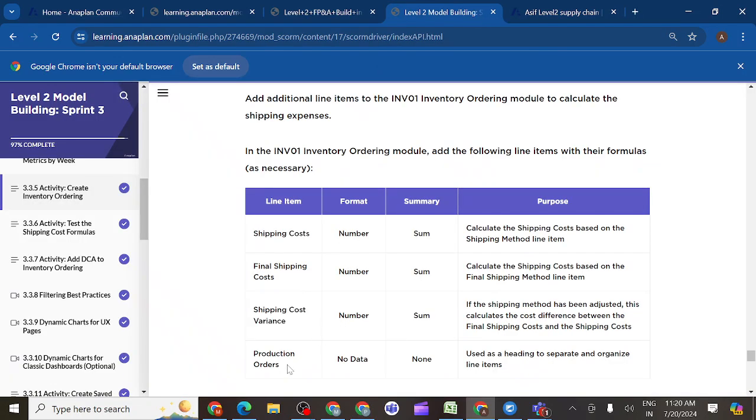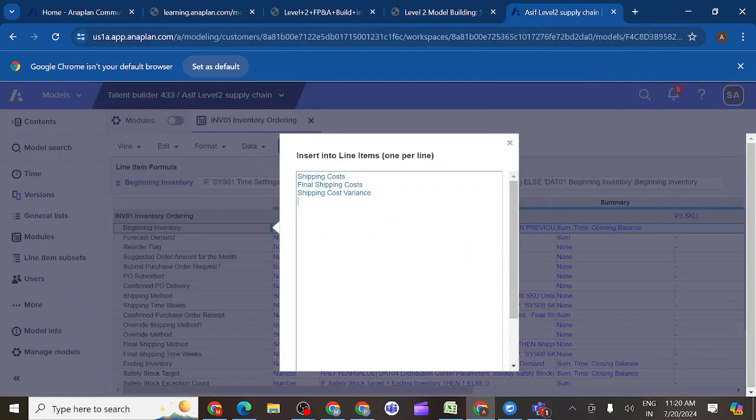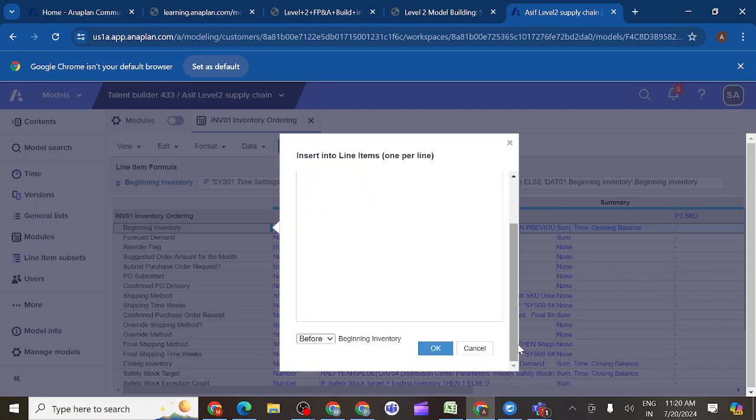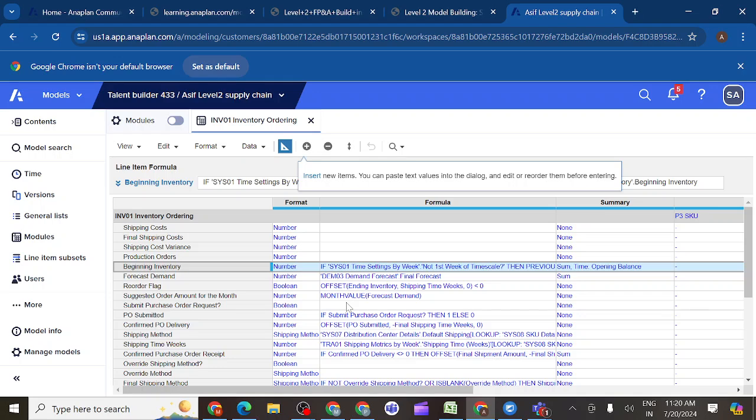Then you can see production orders. These are the 4 line items we have to create. After adding these line items, we need to check the format of each and every line item.